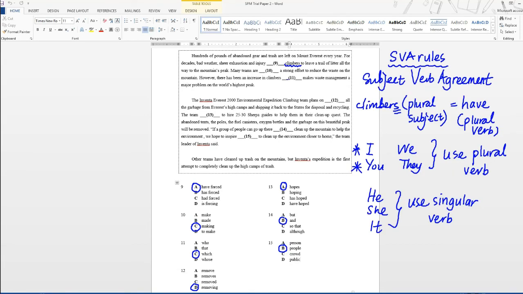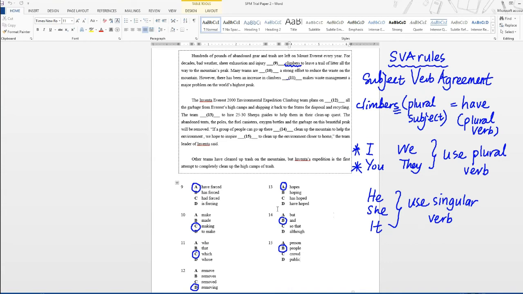Okay, so let us continue with the grammar explanation for each question. We start with question 9. Question 9 is what we call an SVA question. SVA stands for Subject Verb Agreement. If you cannot remember all the rules, please go online and search for it, but I will explain the basic rule here. Subject verb agreement means that in your sentence, if you have a plural subject, then you will use a plural verb. But if you have a singular subject, then you will use a singular verb.